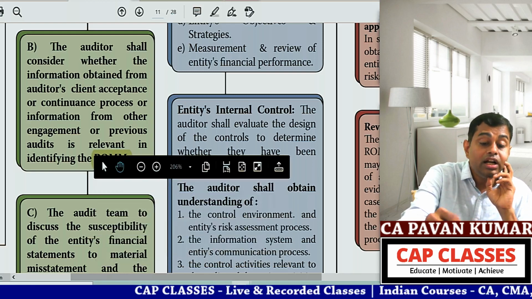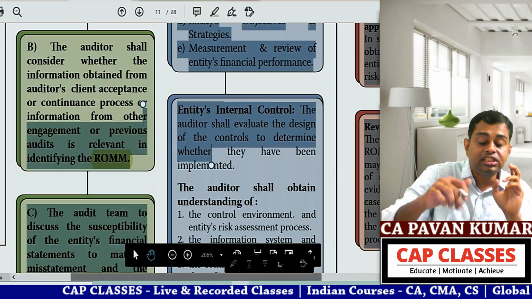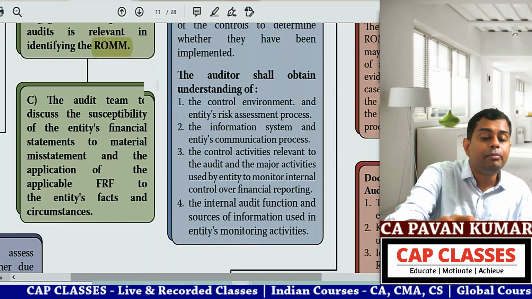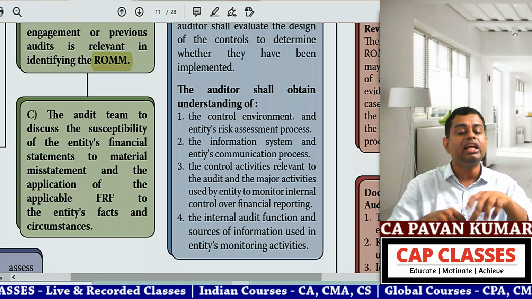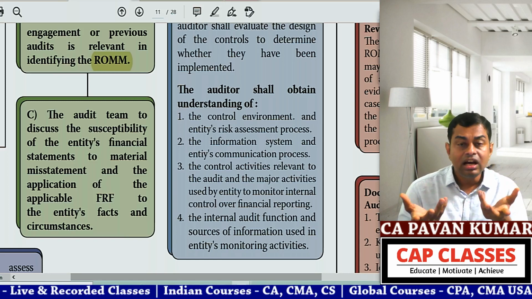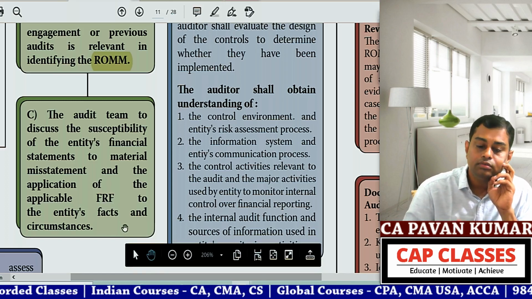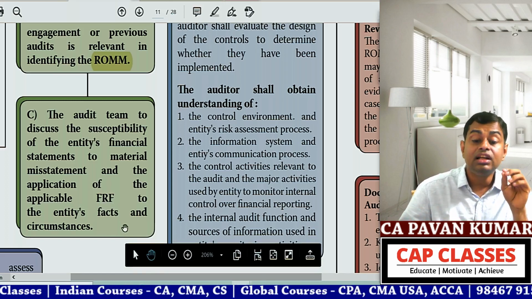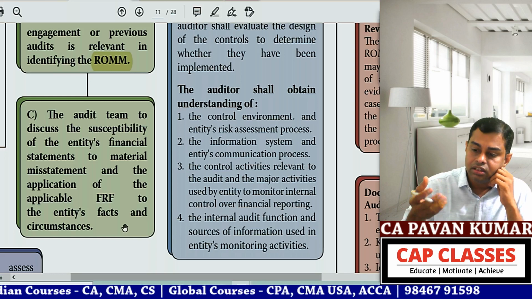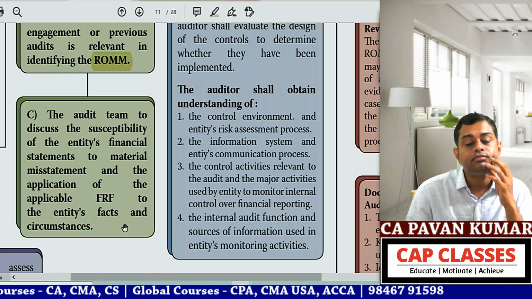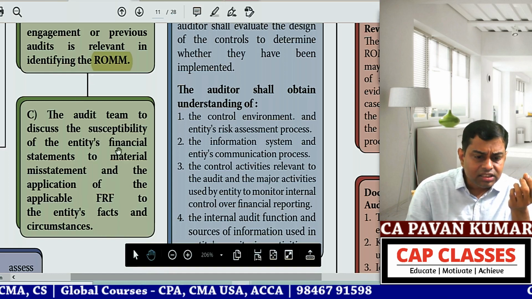Then 3, the audit team to discuss the susceptibility of the entity's financial statements. What is the meaning of susceptibility? In audit risk, you will come across this. Audit risk is the susceptibility of the entity's financial statements to material misstatement, and the application of the applicable FRF. What is FRF? Financial Reporting Framework. Financial Reporting Framework means accounting standards, legal requirements, then Schedule 3 proformas, all these things. So is there any risk? Audit risk. This para 3 is audit risk.